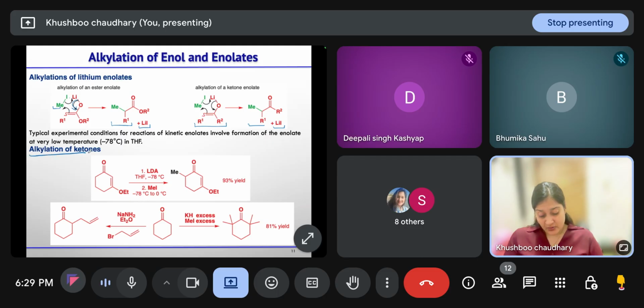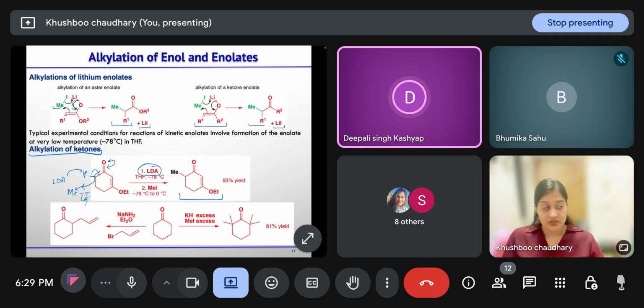So let us discuss the alkylation of ketones. When we are using LDA, it will take this proton from the less hindered side and the enolate will generate. Then it will revert back and attack the methyl iodide, and I negative will leave. So you will get this alpha alkylated product. Clear?